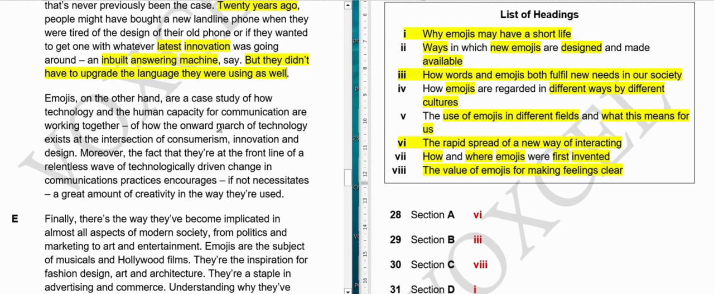Emojis, on the other hand, are a case study of how technology and human capacity for communication are working together. So emojis, basically instead of the other words you use in our language, they are a case study of how technology and human capacity for communication are working together, of how the onward march of technology exists at the intersection of consumerism, innovation and design. So what will happen in the future, or something like that.